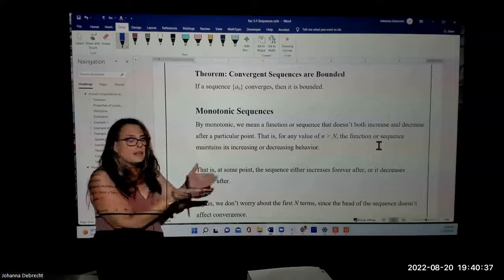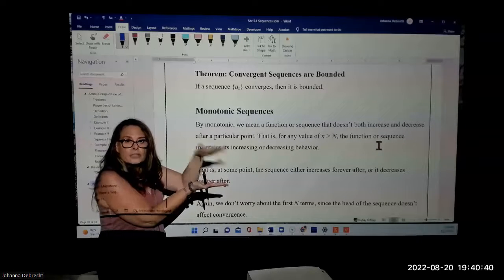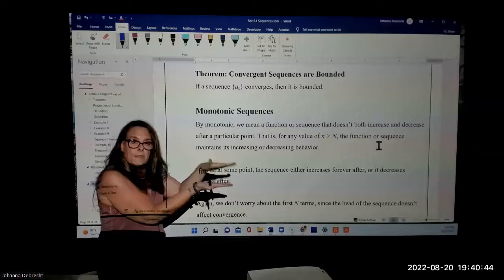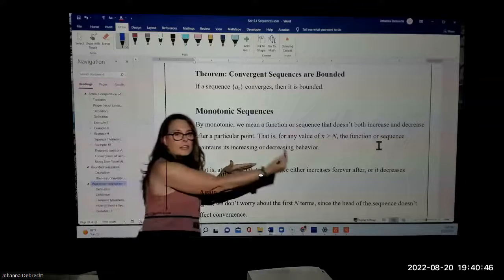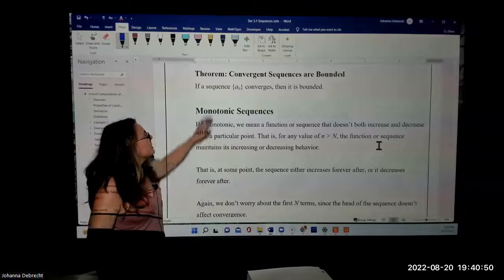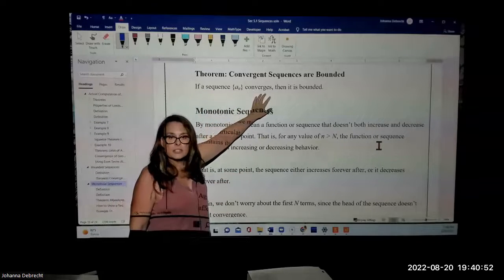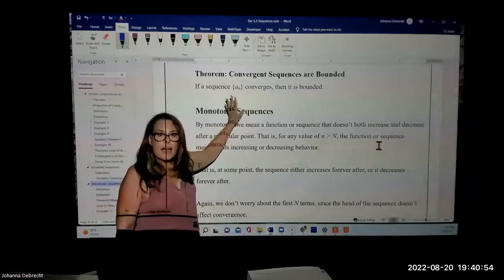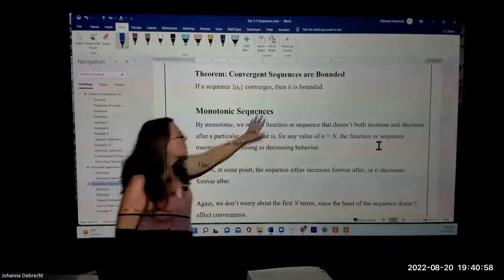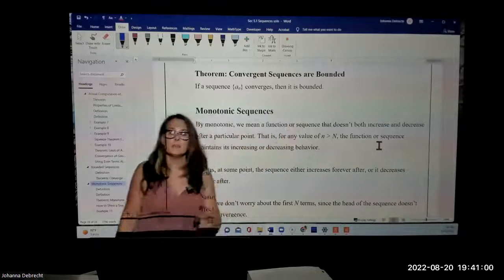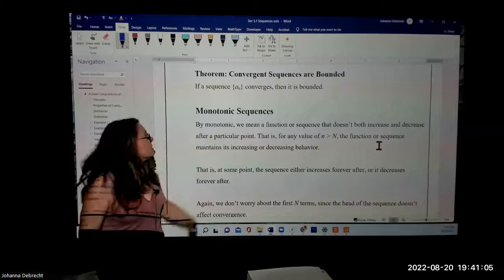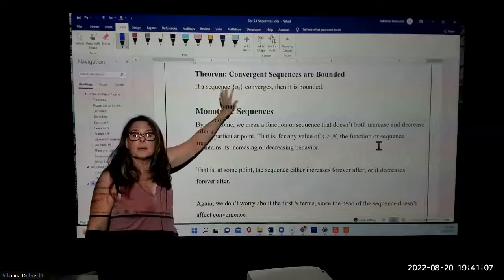And that must mean that we can put boundaries above and below that horizontal asymptote, where at some point, all the values of the sequence from then on have to fit in between those boundaries. So if the sequence converges, in other words, the values of the sequence eventually approach some finite real value, then the sequence itself must be bounded. Likewise, if the sequence is not bounded, then the sequence a sub n must diverge.